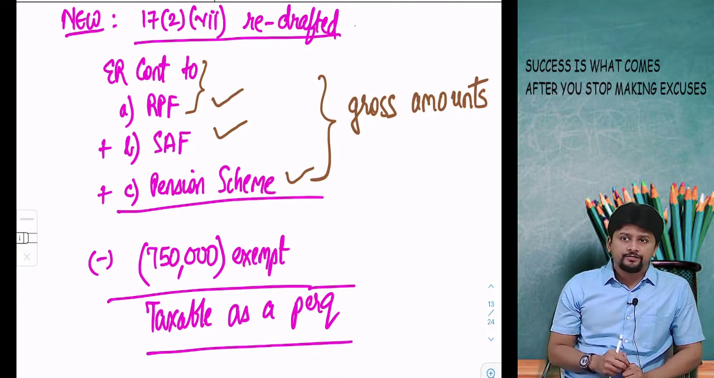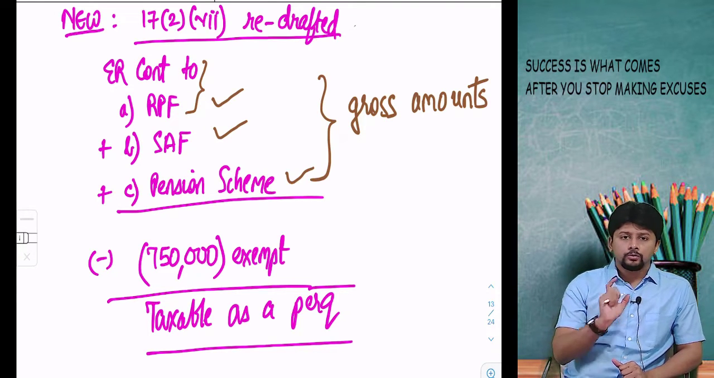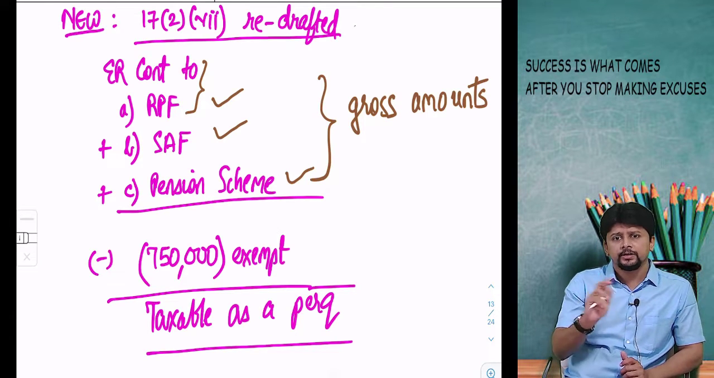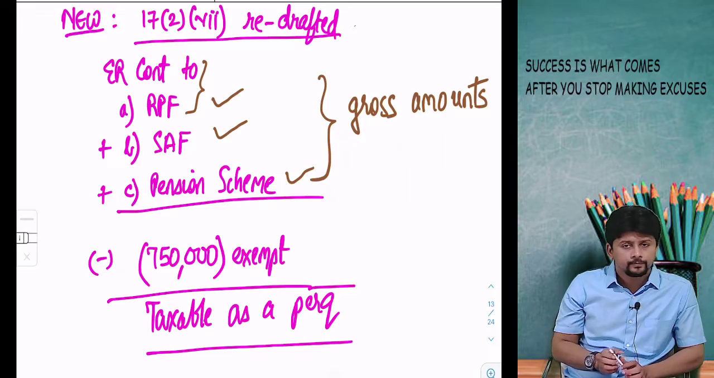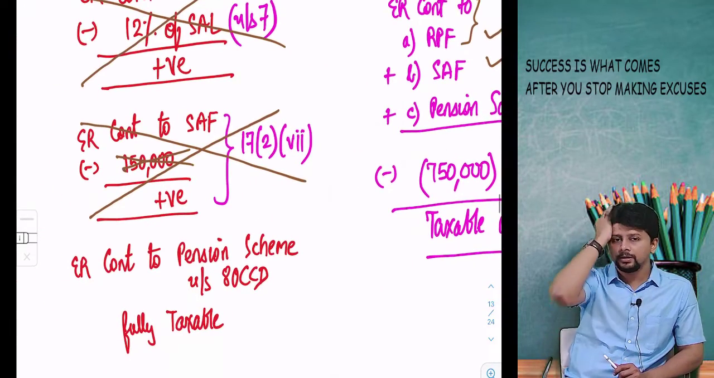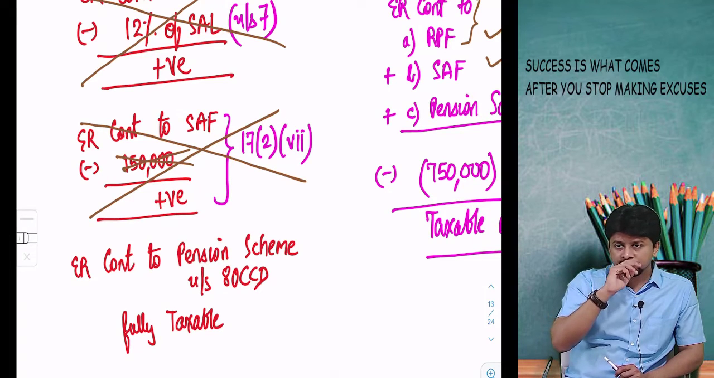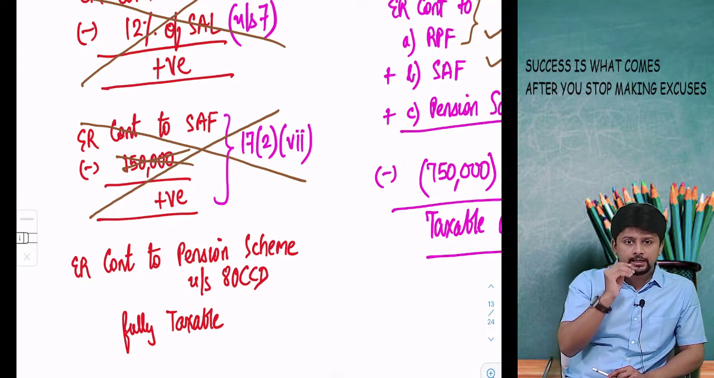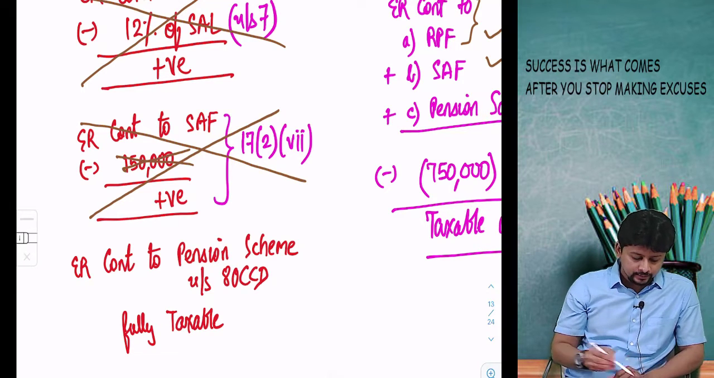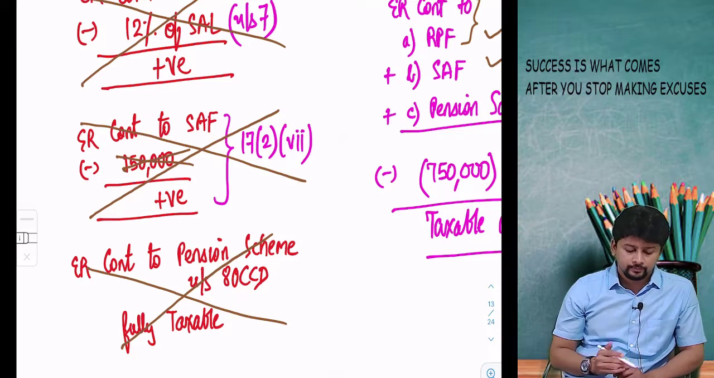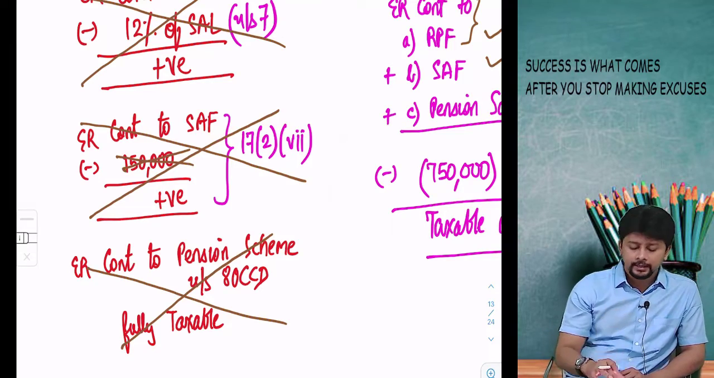Some CA final faculties also follow this aspect. They do everything as per gross amounts. They ignore section 7. Section 7 is no longer applicable. Old 17(2) clause number 7 is no longer applicable. 80CCD pension scheme was fully taxable; even this will now no longer be fully taxable. You will get an exemption. So the old thing is completely deleted.